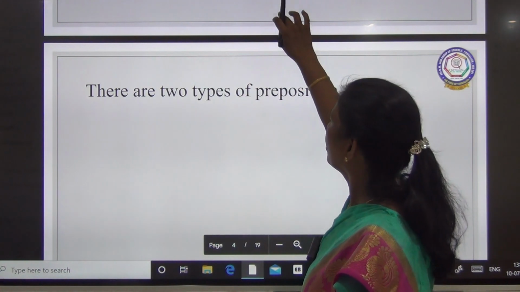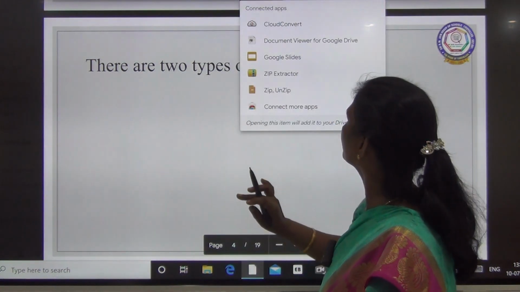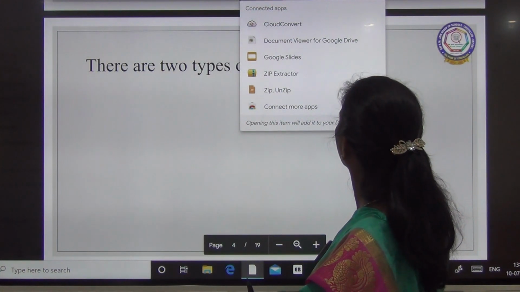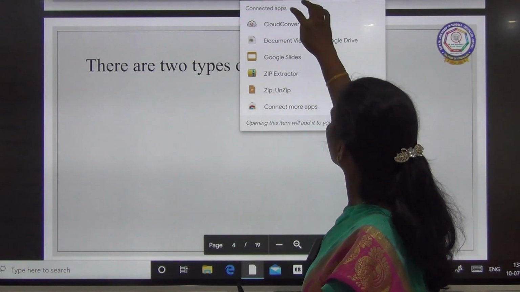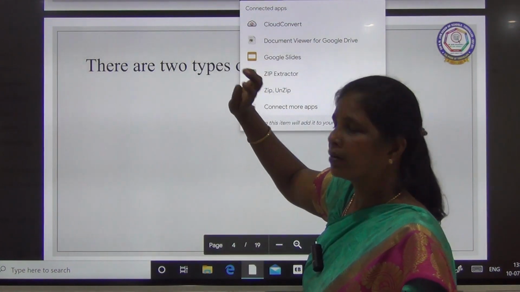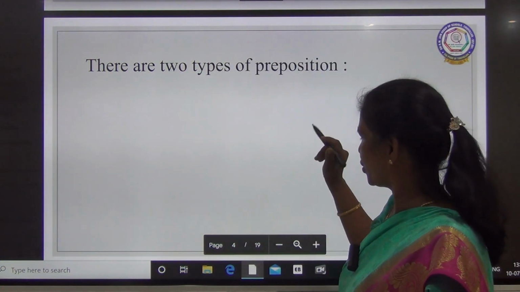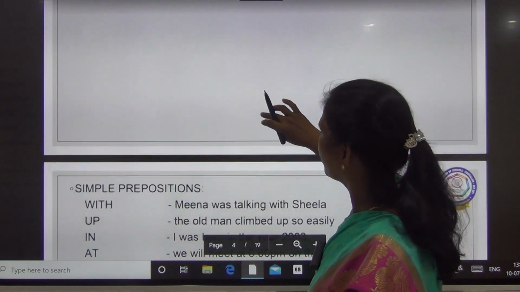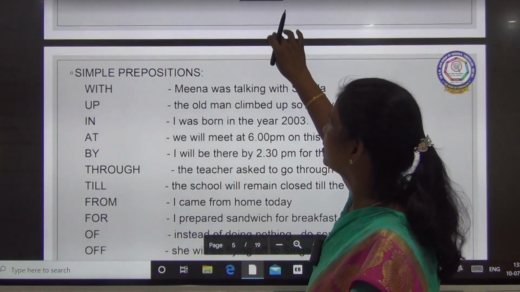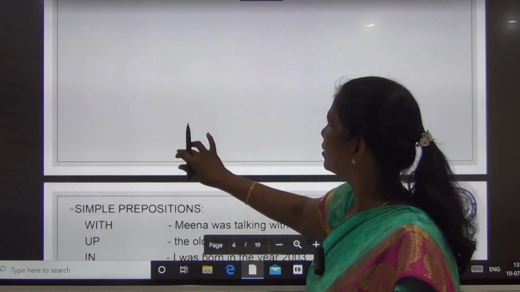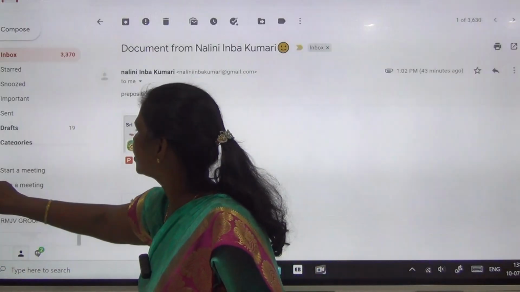There are two types of preposition. We have simple and compound preposition. So, I will write the two types.